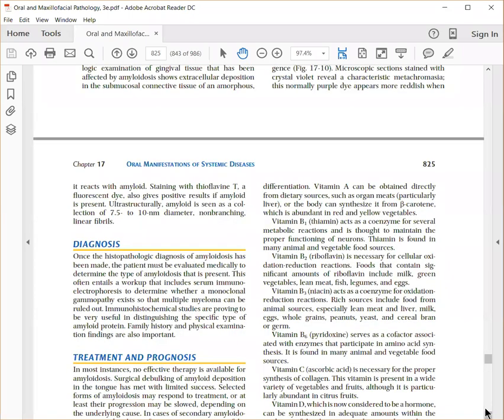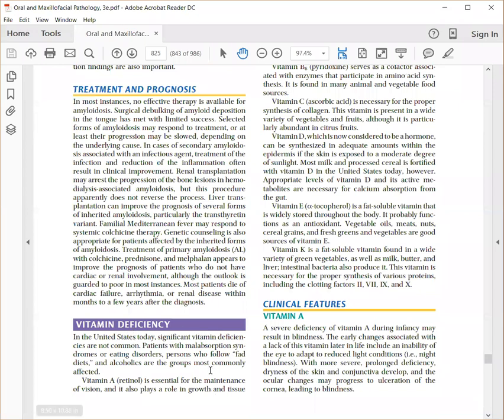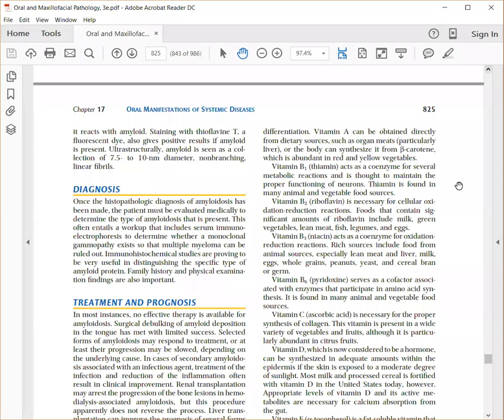Okay. The next is deficiencies of vitamins. You already know there are various vitamins which are responsible for maintenance of your body, starting from your vitamin A, which is responsible for vision. It is also responsible for maintenance of growth and tissue differentiation. It is also responsible for maintenance of epithelial tissues. Okay, so vitamin A is obtained from diet, usually from liver, or can also be synthesized in the body by consuming red and yellow vegetables that contain beta carotene. So vitamin A is very important for vision and tissue homeostasis.